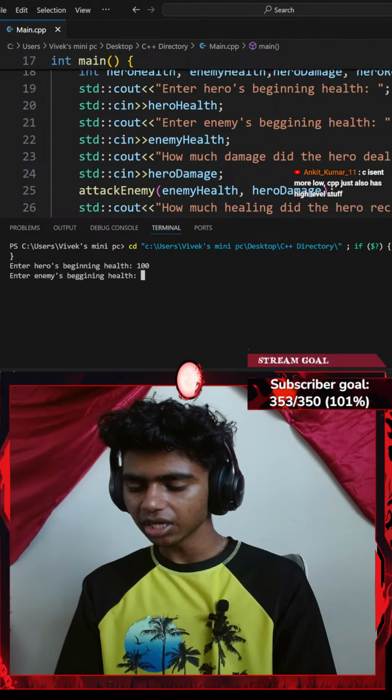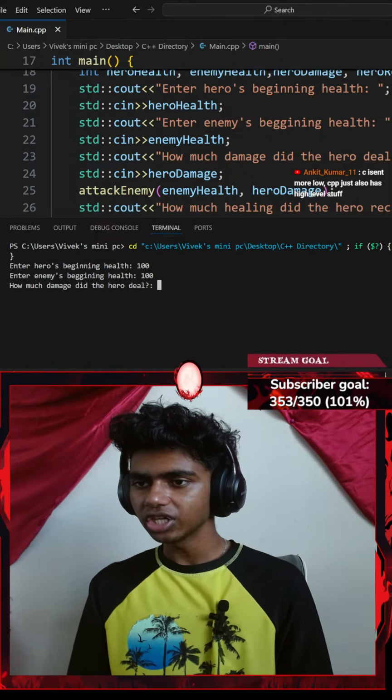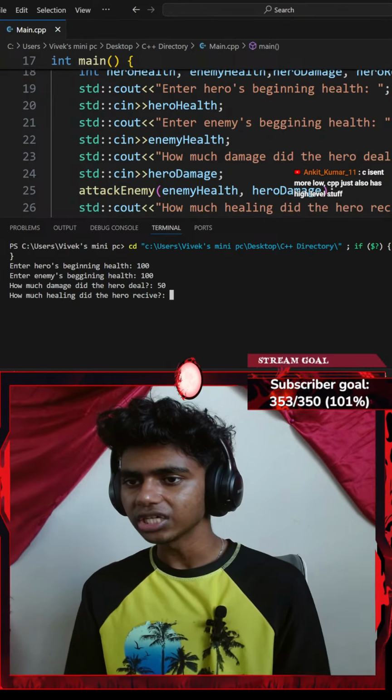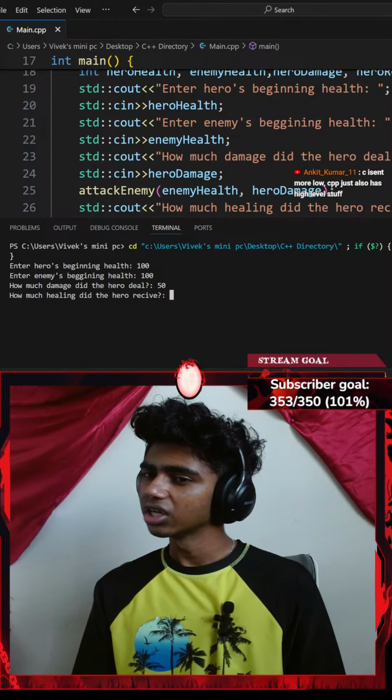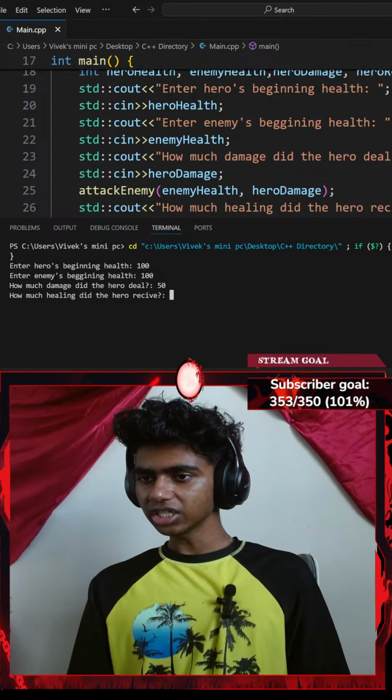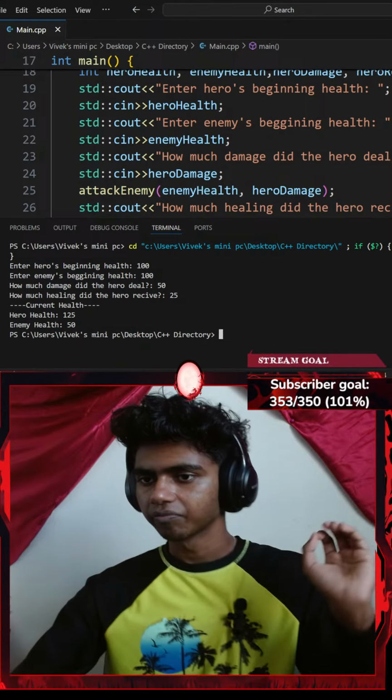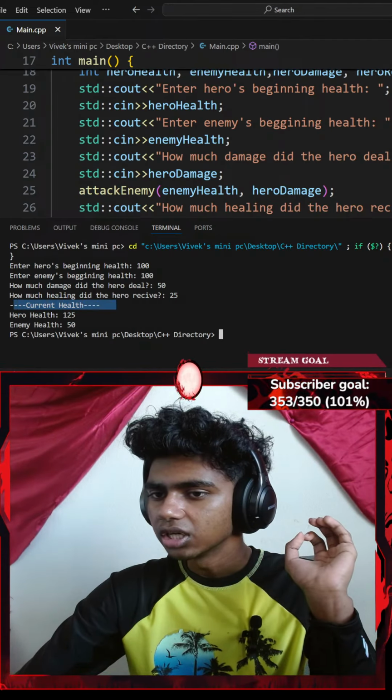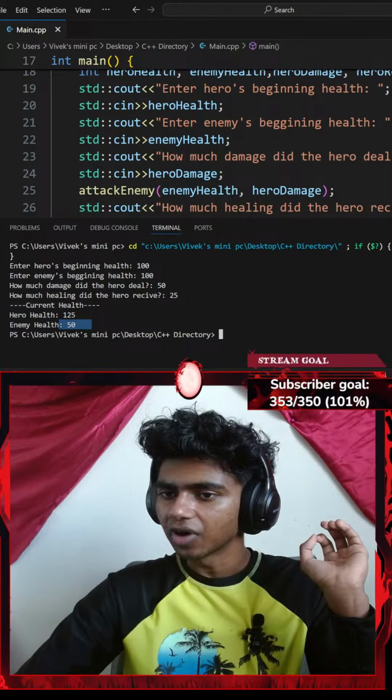Enter enemy's beginning health. I'll go with 100 HP. How much damage did the hero take? I'll go with something like 50. How much healing did the hero receive? I'll go with 25. Okay. So current health, hero's health is 125.